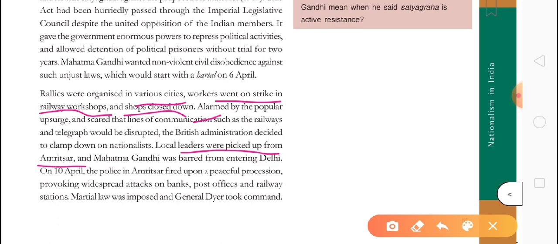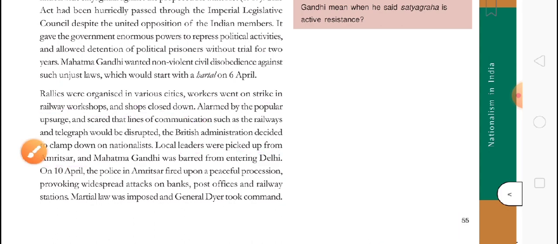Martial law was imposed. So people were taking different steps for stopping this act. But what happened was that the British government started sending people to jail. So what happened was that the government imposed a law that is called martial law.